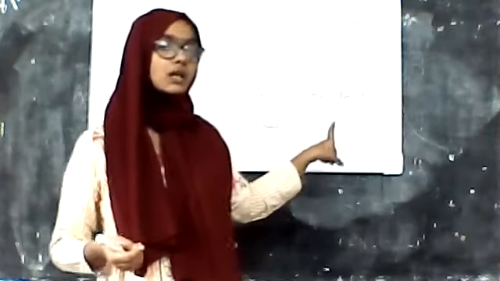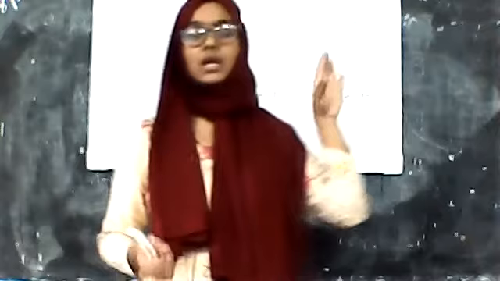One method was looking at the shadows of objects. Another method, at night when there are no shadows, was using the sky and the position of stars to understand the time.